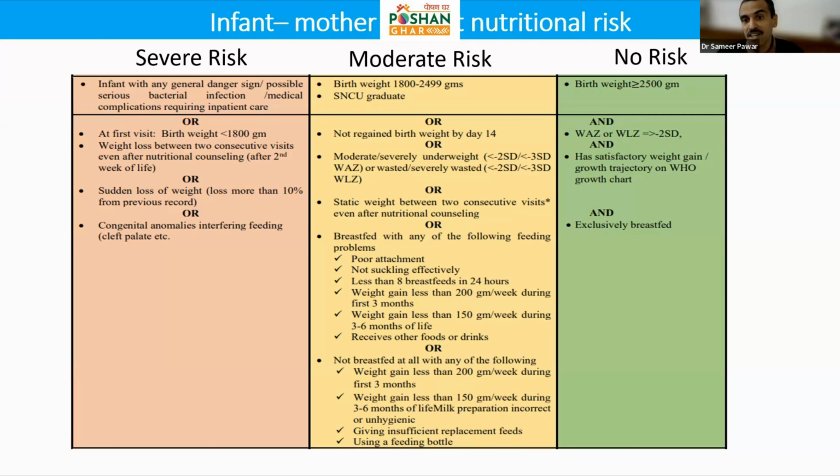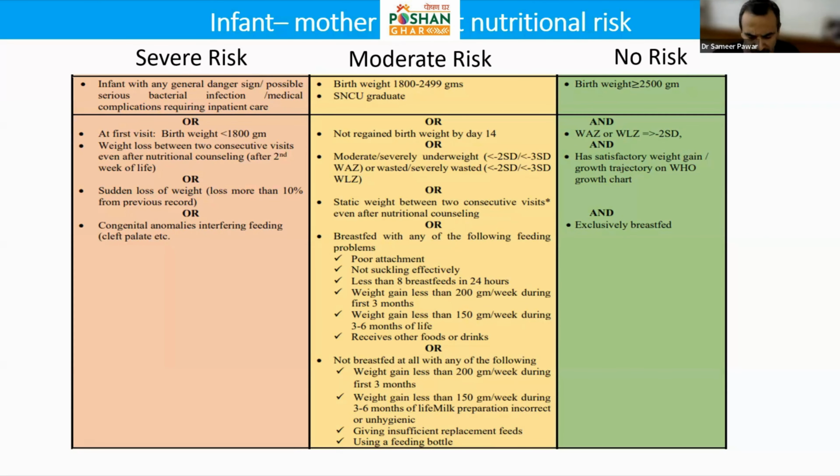Nowadays, I have started saying we should not be talking only about exclusive, but about exclusive and effective breastfeeding, wherein there is good attachment, good positioning, better frequency, and better sucking, and children are being fed from one breast fully, so that foremilk, hindmilk, everything is provided, and there is good growth in the first 6 months of life.